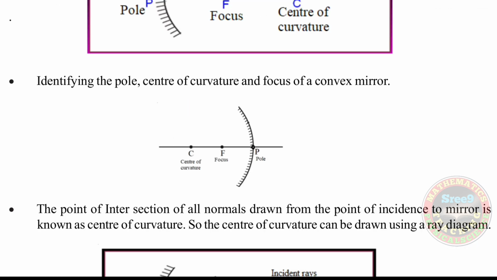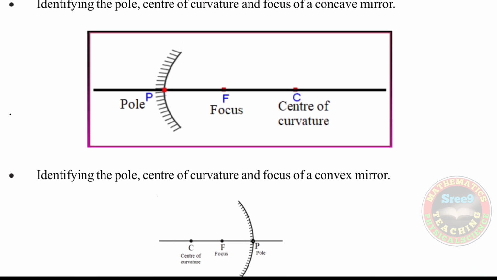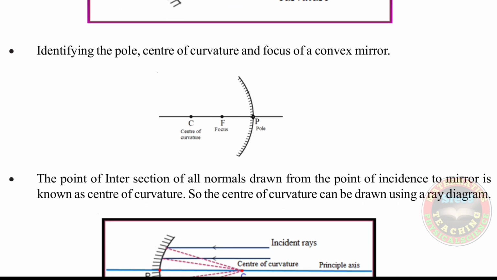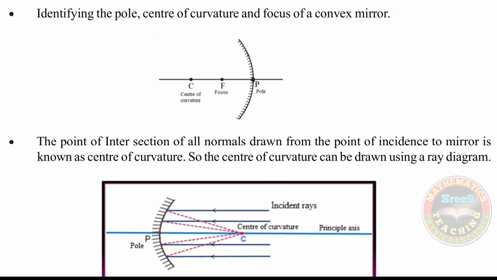In the case of a concave mirror we see the focus and center of curvature on the right hand side, whereas in the convex mirror, see the figure here, identifying the pole, center of curvature and focus of a convex mirror. On the convex mirror the coating is on the left side, but the bulged side is on the right side. We draw the line from right to left side, hence the center of the mirror is the pole, and inside, F is the focus and C is the center of curvature.